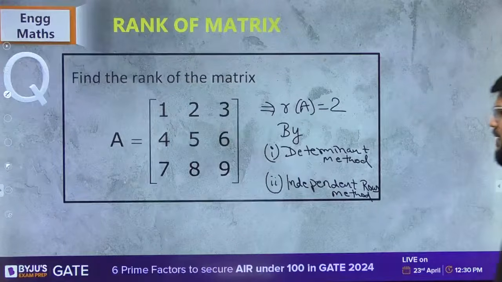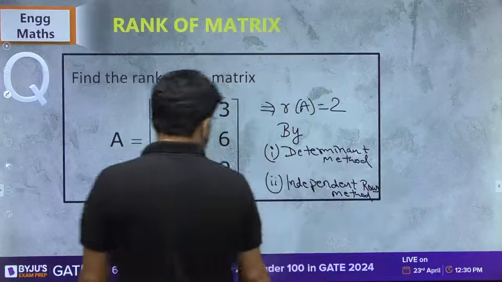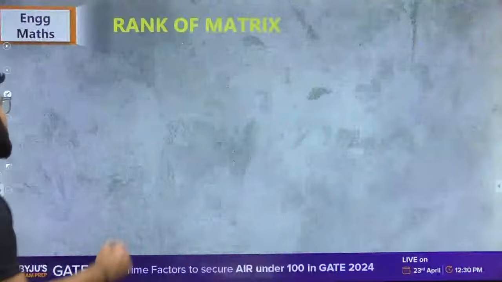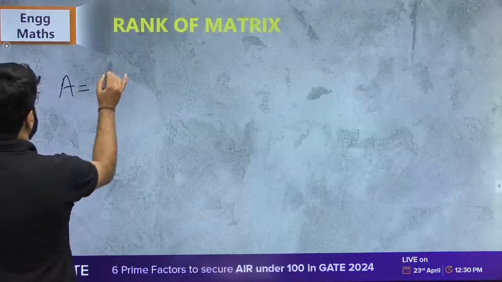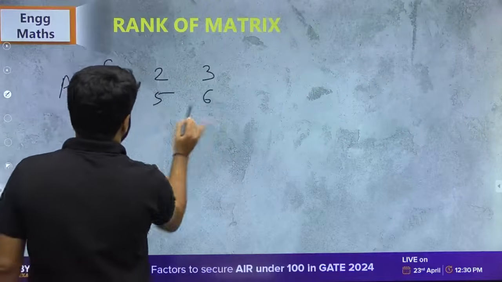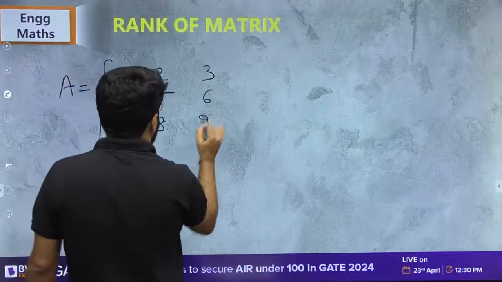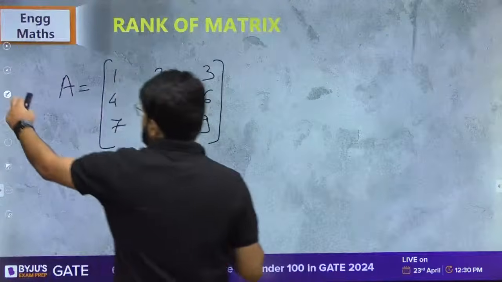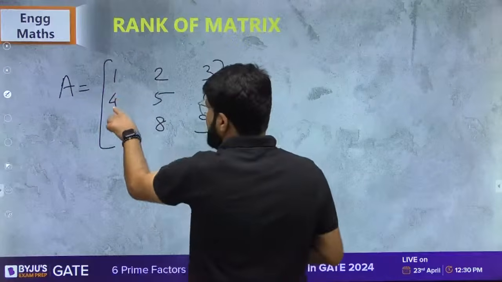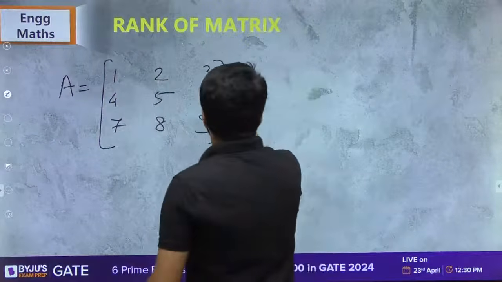Independent row method. Let us now apply the echelon method here. So let me rewrite the matrix: 1, 2, 3, 4, 5, 6, 7, 8, 9. And let me write down the starting zeros. How many starting zeros? Nil, nil, nil. There is no starting zero anywhere.